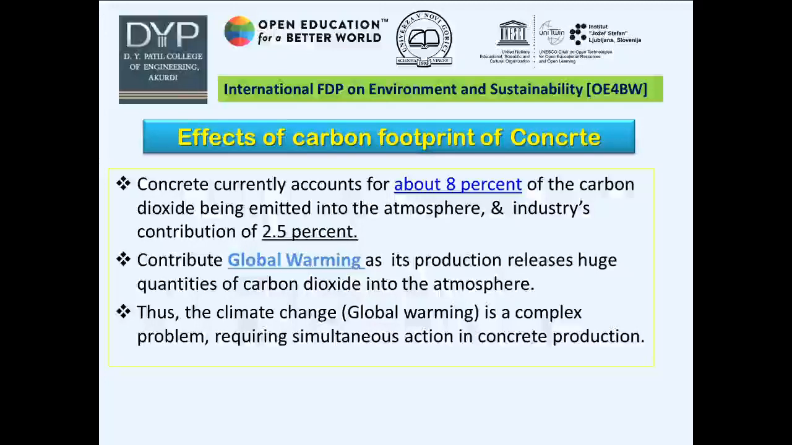Effect of carbon footprint of concrete. Concrete currently accounts for about 8% of carbon dioxide being emitted into the atmosphere, and the industry contribution of this concrete CO2 emission is 2.5%. It contributes to global warming as its production releases a huge quantity of CO2 into the atmosphere. Thus, climate change is a complex problem requiring simultaneous action in concrete production.